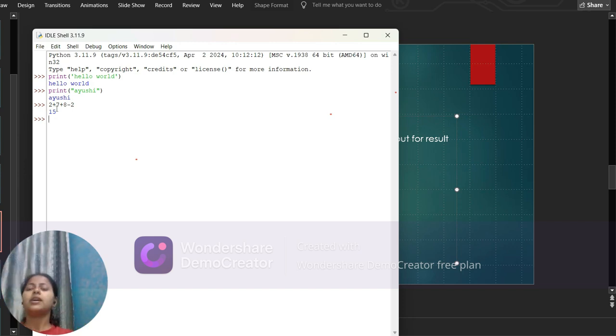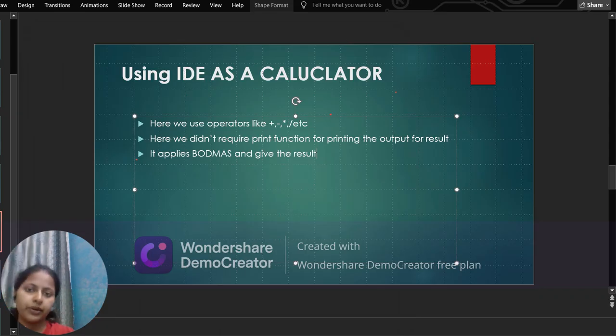So this is BODMAS, and you can calculate other functions also, like 7 multiplied by 2 plus 5. Here firstly 14 will be calculated, and after that 5. I can show you, 7 into 2 is 14, 14 plus 5, so BODMAS is applied. Firstly multiplication is done, then after that addition, because in BODMAS multiplication comes first. So now I have shown you the calculator, and now script mode.